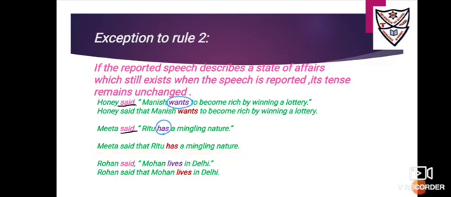Next, Rohan said, Mohan lives in Delhi. As usual, the first step is to underline the reporting verb said and circle the reported verb lives. Now this shows what, children? Mohan lives in Delhi and yet he is living. So I cannot say Mohan lived in Delhi. Why? Because he is yet living in Delhi. So it is Rohan said, remove the comma, put the conjunction that, and Mohan lives in Delhi.